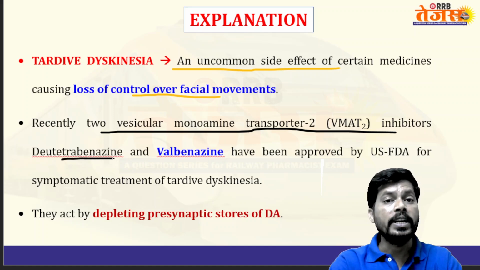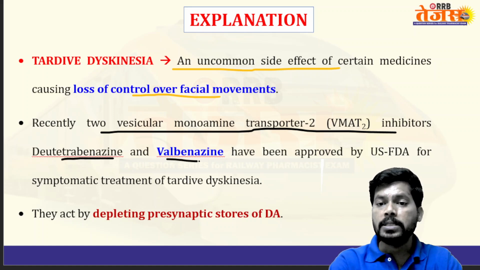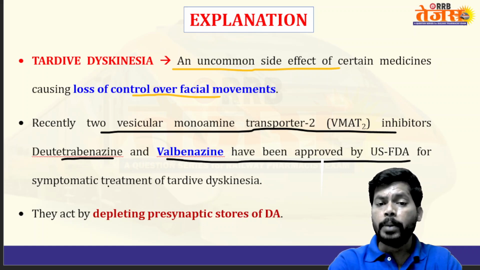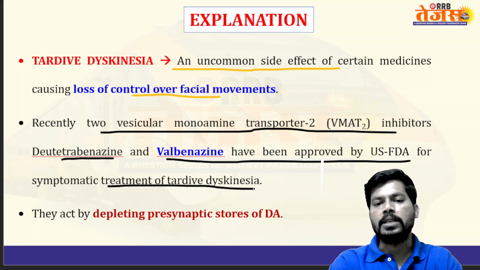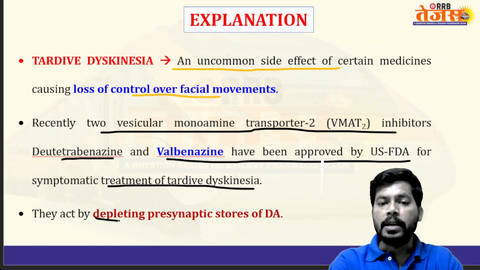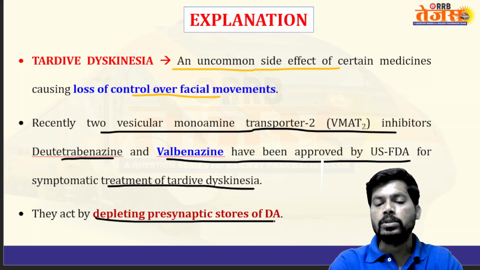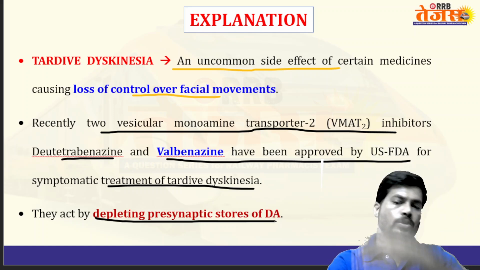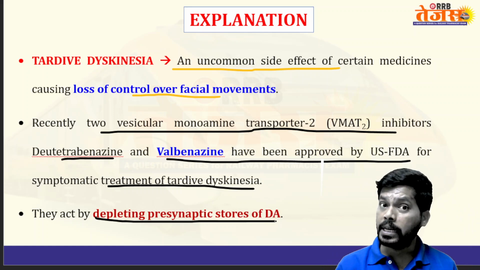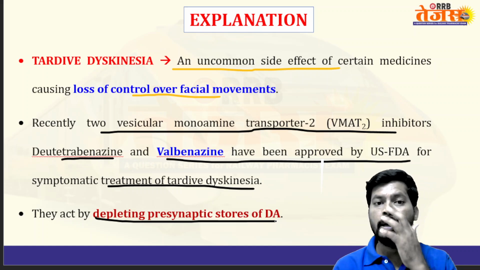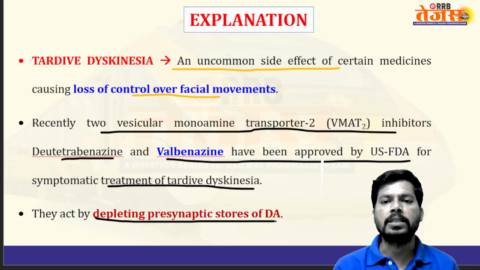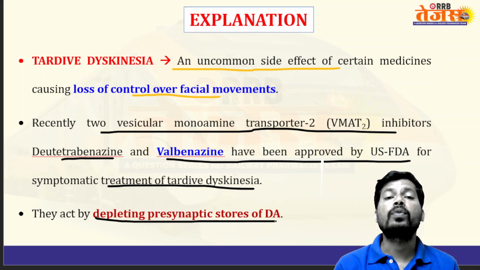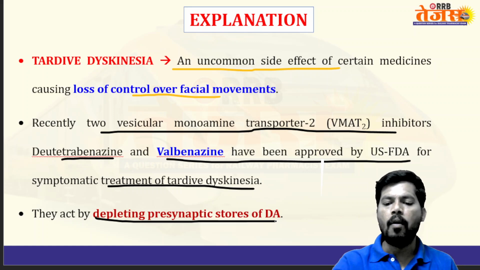deutetrabenazine and valbenazine have been approved by the United States FDA for symptomatic treatment of tardive dyskinesia. They act by depleting presynaptic stores of dopamine. They decrease the stores of dopamine and control tardive dyskinesia, an uncommon side effect of drugs causing loss of control over facial movements.